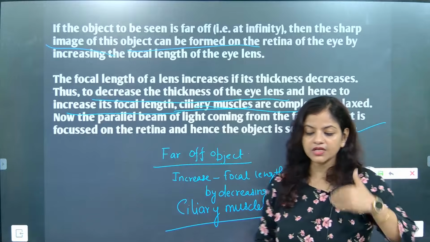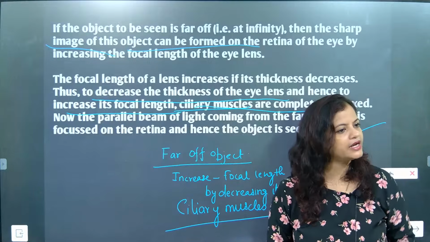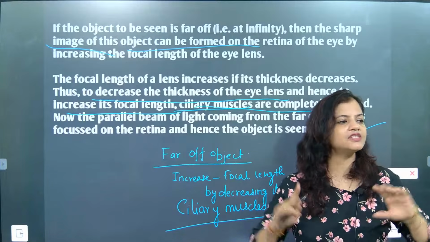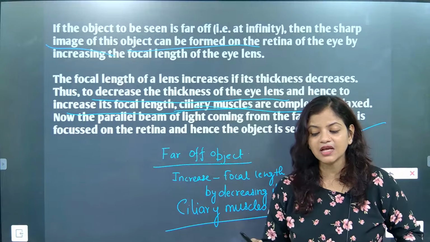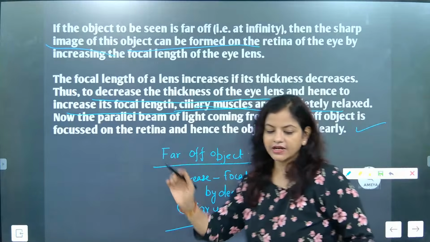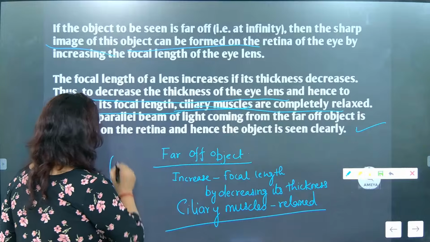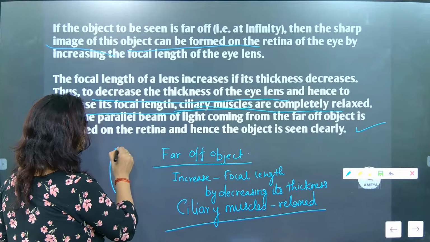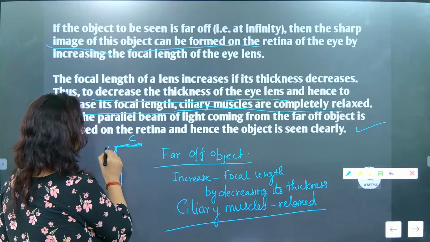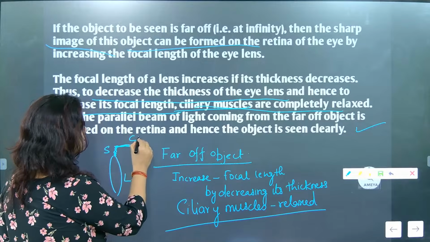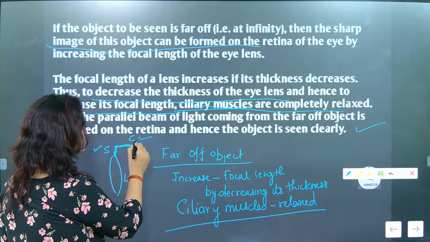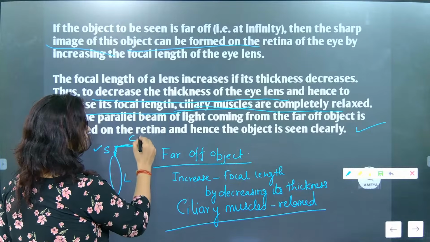So here two or three things are connected. Can we talk about the connectivity? Thickness will reduce when ciliary muscles are relaxed. I told you that the lens is connected with suspensory ligament and all. Can you check this part better? So this is exactly the lens. This is the suspensory ligament and it is connected to the ciliary muscles. So ciliary muscles, suspensory ligament, and this is the lens. Got it? So ciliary muscles will be doing what, beta? It is relaxed.